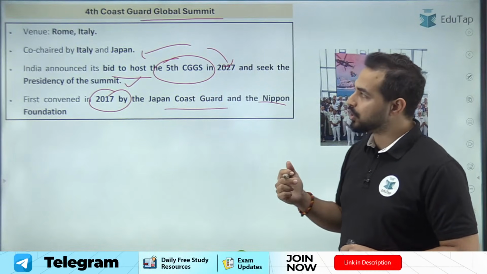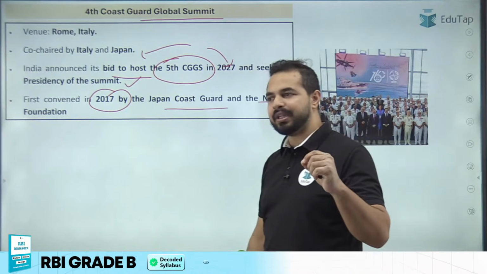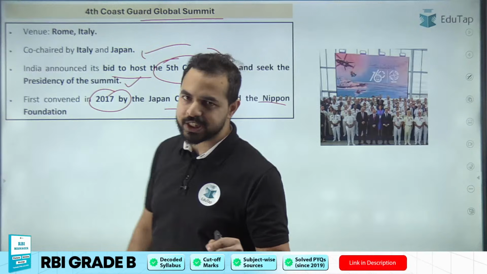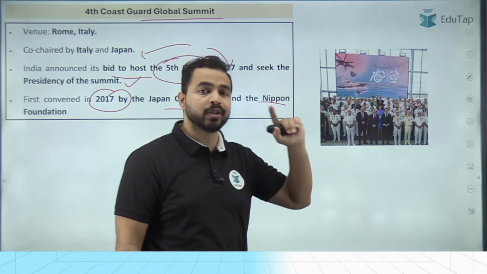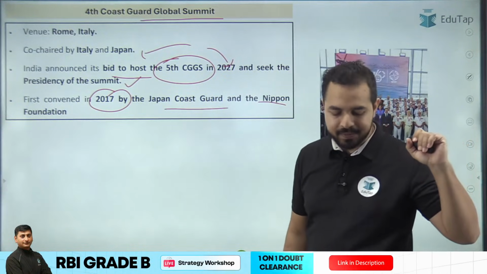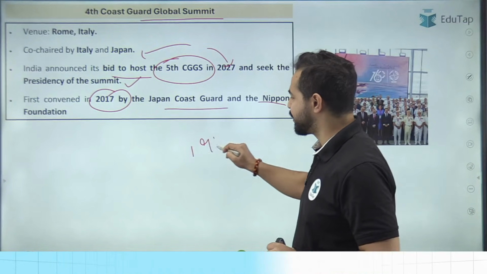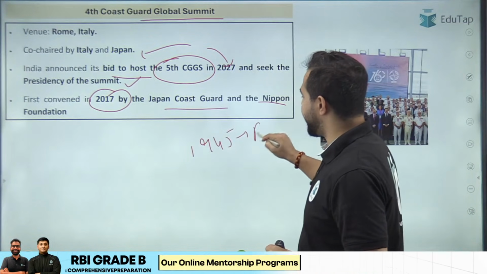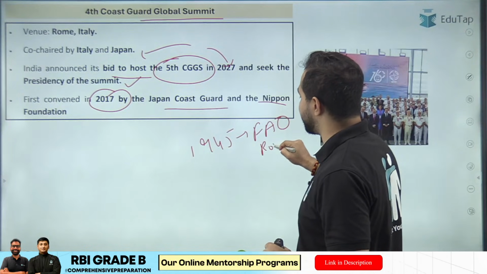Okay, so if we talk about Rome, Italy, can anybody tell me the name of that particular organization which is related to food, which is headquartered in Rome, Italy, and it was established in 1945? Can anybody tell me that? In 1945, Food and Agriculture Organization was established and it is headquartered in Rome, Italy.